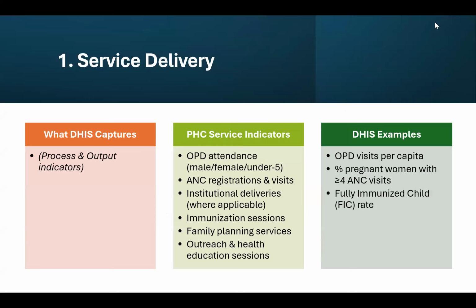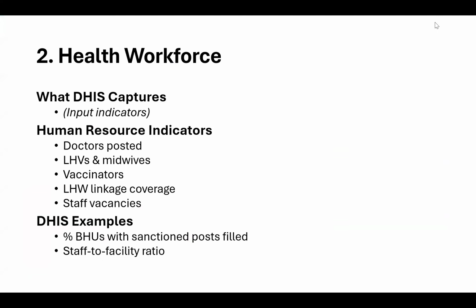First of all, we have service delivery. What DHIS captures is the process and output indicators through this. Primary healthcare service indicators are, for example, OPD attendance, whether males are coming, females, or under five children, antenatal care registration and visits, institutional deliveries, wherever applicable, depending on the level of institution, immunization sessions, family planning services, outreach, and health education sessions. Examples from DHIS include OPD visits per capita, percent of pregnant women with more than 4 ANC visits, and fully immunized child rate.